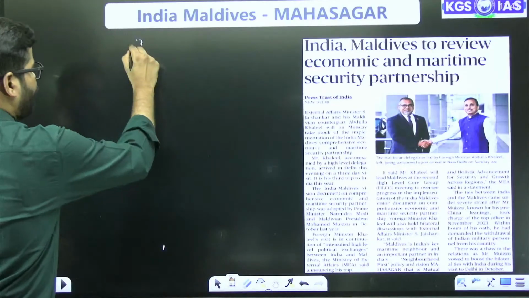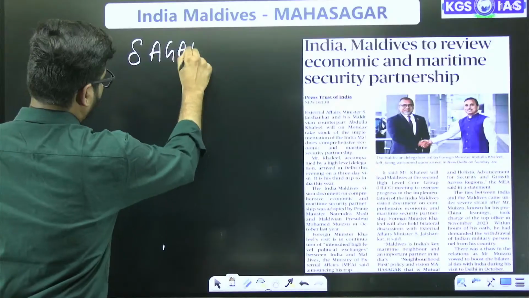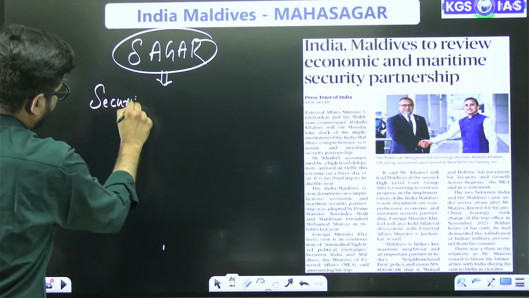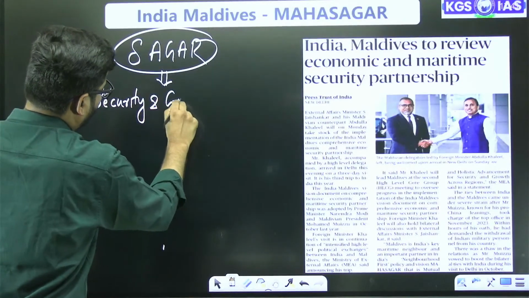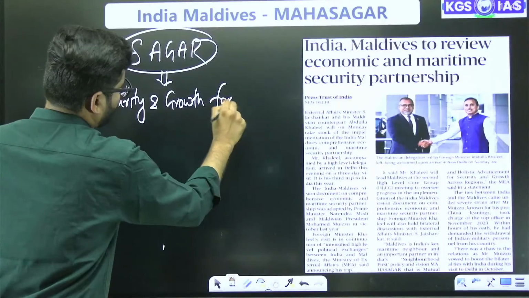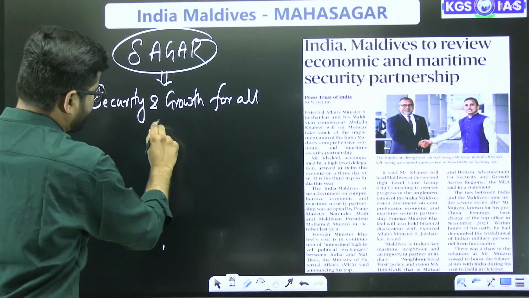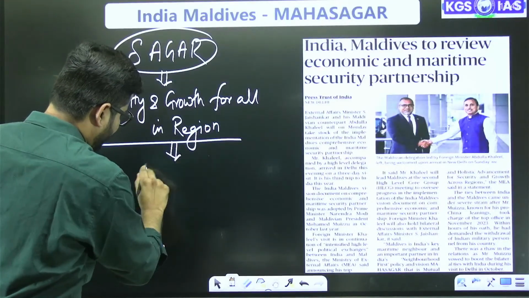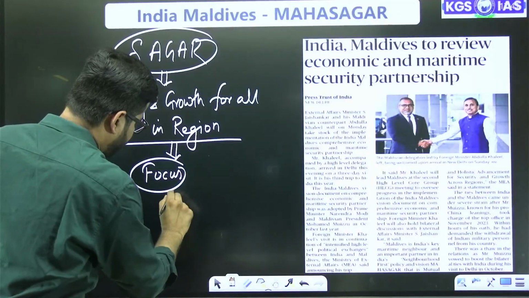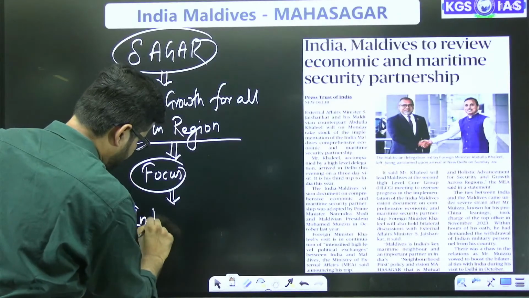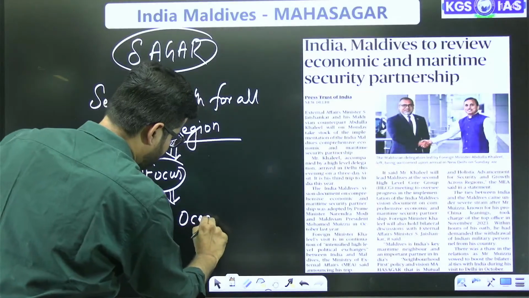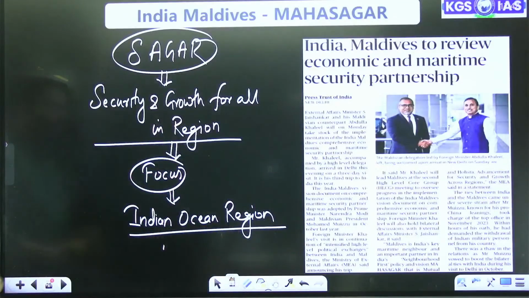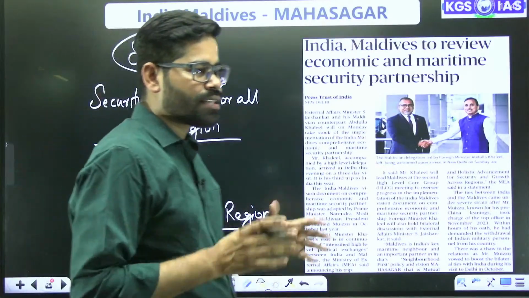Initially we had something called Sagar, which was focused on security and growth for all in the region. The focus was just on the Indian Ocean region. Initially we had this option, the Sagar initiative.